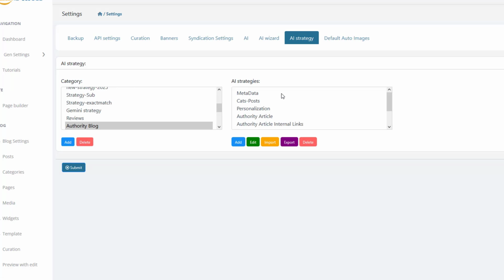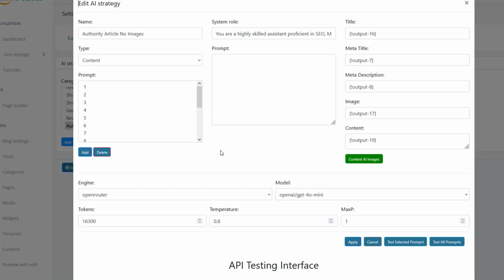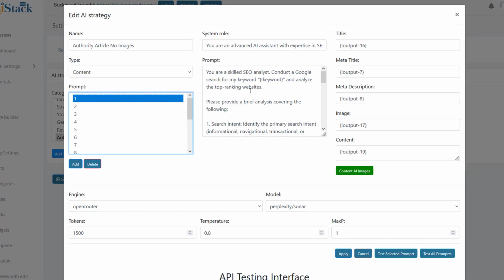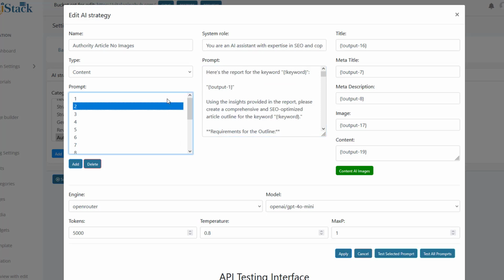creating, so you get a better understanding that, you know what, I could have done this so much faster and so much cheaper. But I want to show you the kind of articles that we're doing. So authority blog, authority article, no images. When we come down here, you can see the models that we're using as well. This very first one actually does a Google search, builds a report for our keyword, and then we base it on that. And then we send the report over to build an article outline.